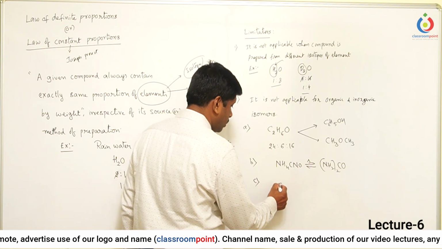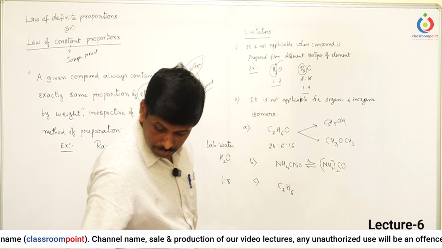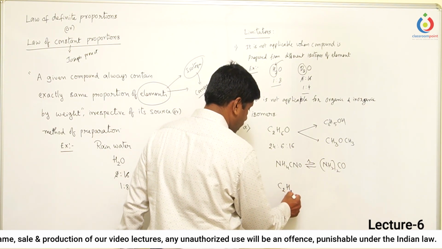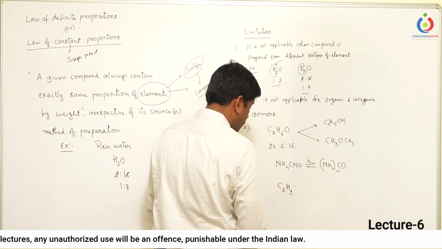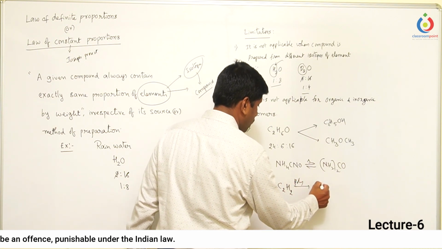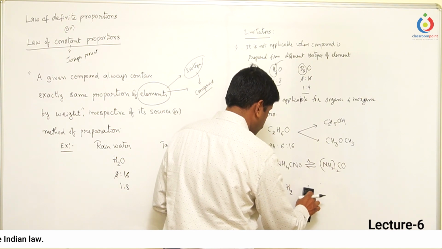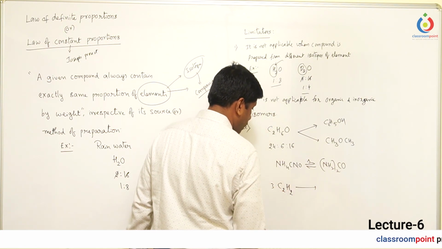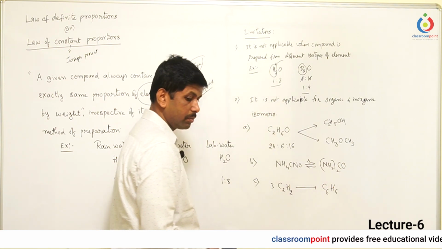Let us take another example: polymerization of acetylene. For polymerization reactions also we cannot apply it. In the case of trimerization of acetylene, we get C6H6, the benzene molecule.